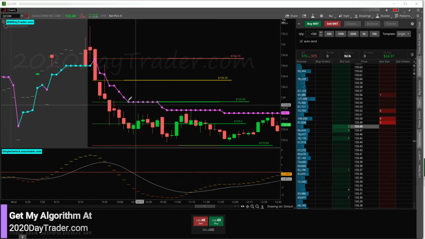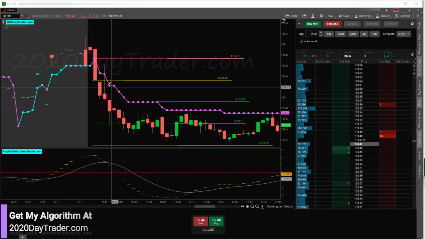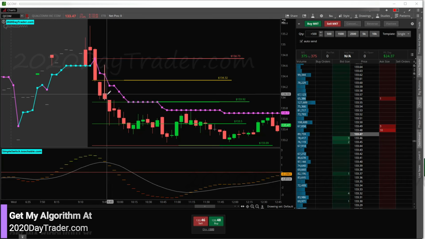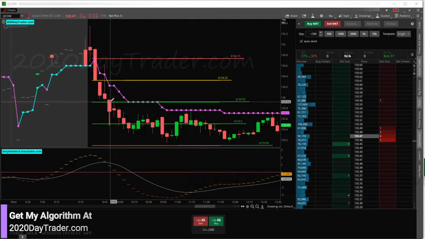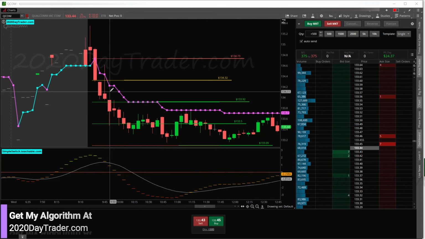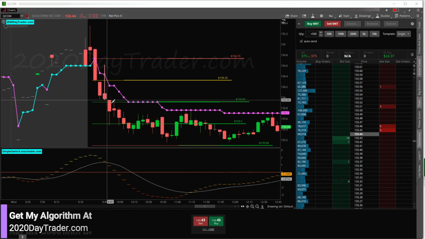QCOM, so we got our QCOM. We got in this one, I think, a little bit late, but all good. We got that breakdown. Man, look at that spike right there. That totally wrecked everything, right? Because this next candle over would have been sweet. But we got a little winner on QCOM. Unfortunately, it wasn't a full win, or this day would have been a lot nicer.